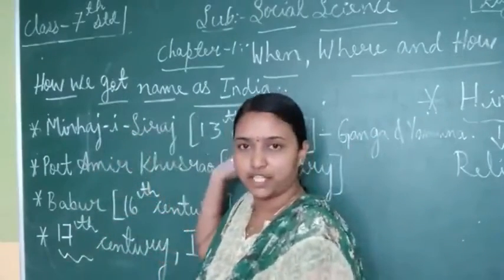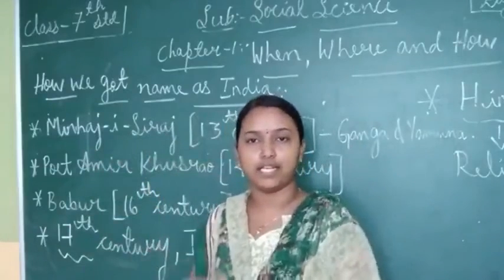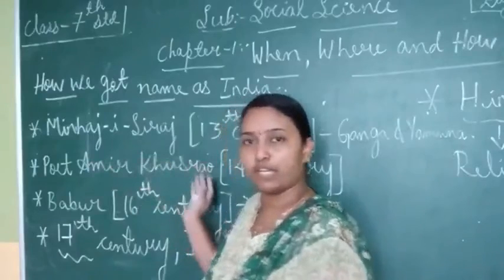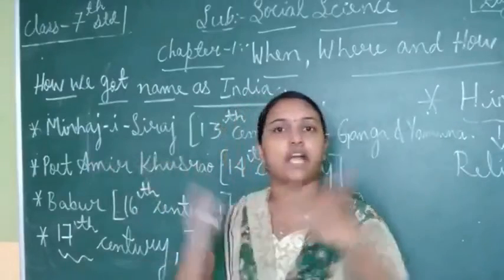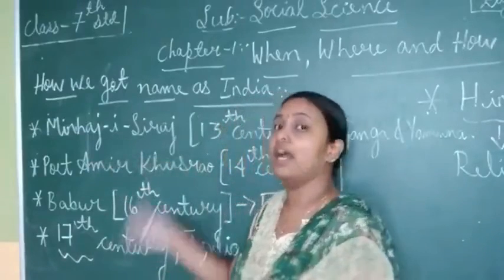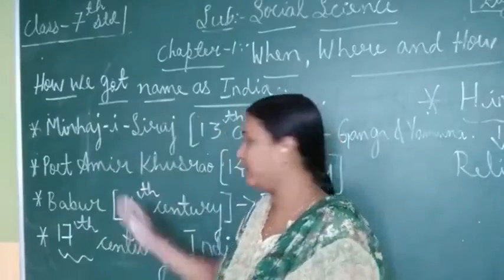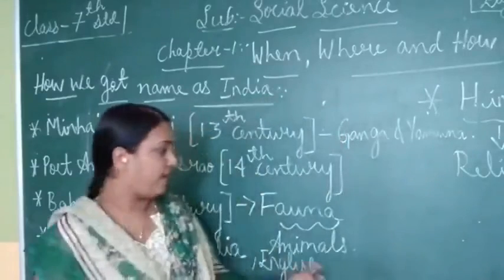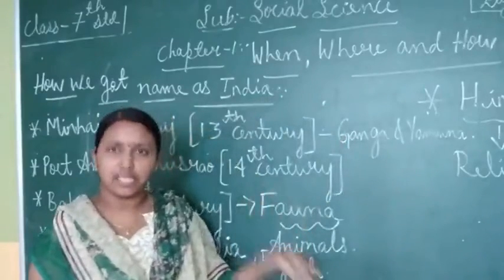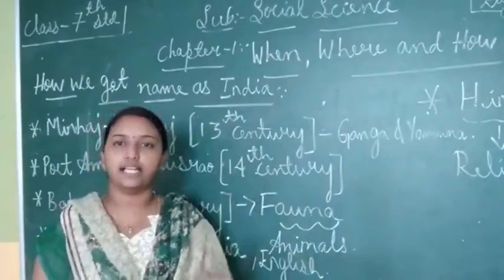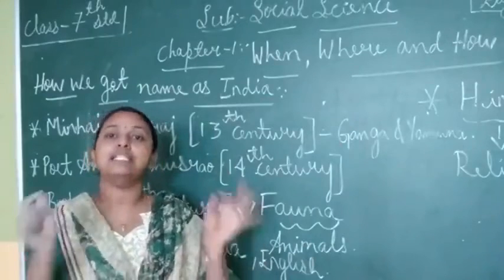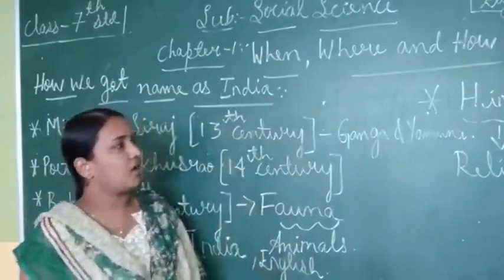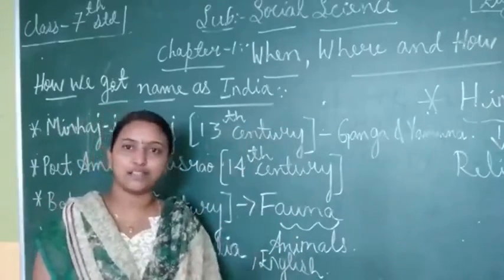Minhaj-e-Siraj in the 13th century used the boundaries Ganga and Yamuna. Poet Amir Khusro in the 14th century gave it without boundaries, and in the 16th century Babur gave the name Hindustan considering the fauna, meaning animals. Later the actual name India came in the 17th century from the English word. So this is all about today's class. Okay, children, let's continue.